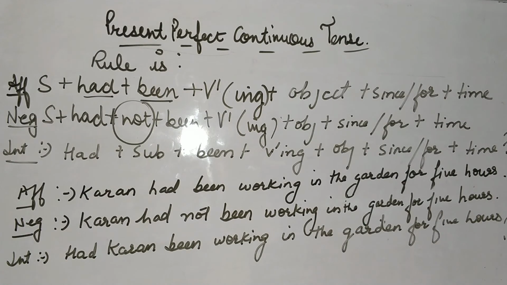Interrogative begins with your helping verb. What is your main helping verb? Had. Subject Karan. Then additional helping verb been, working in the garden for 5 hours.